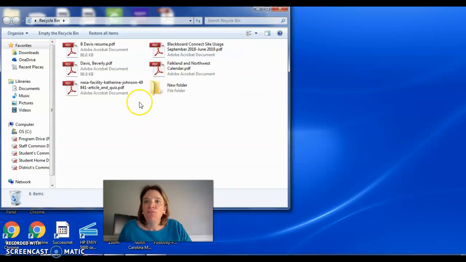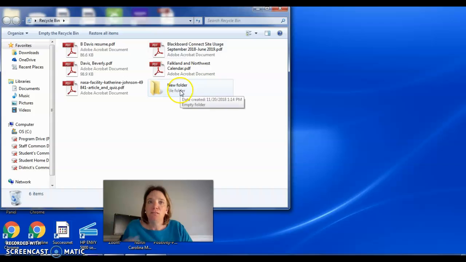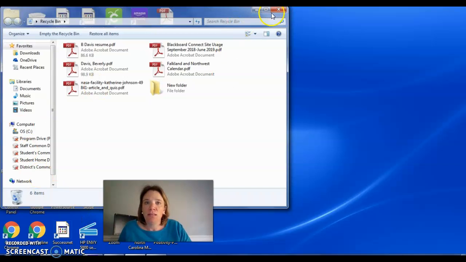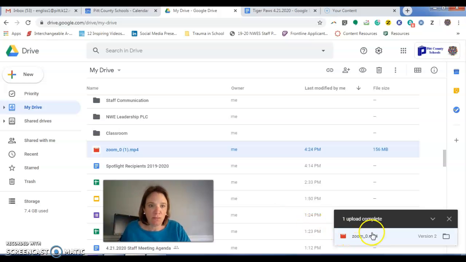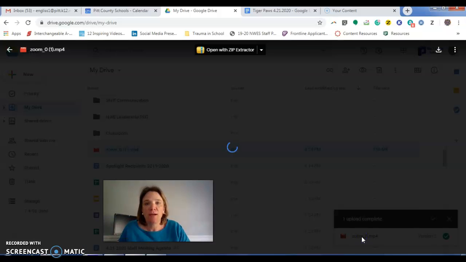Sometimes when you delete a file, it gets put to the recycle bin, but in this instance, it looks like it deleted it already. So now that Zoom video is not taking up the space. Okay, now you can see while I was talking about how to delete, the upload is complete in Google Drive. I'm going to click on it just so you can see what it looks like.